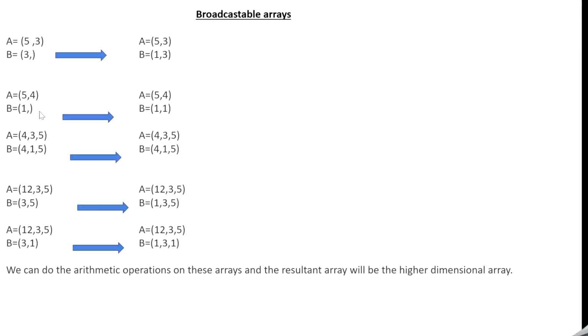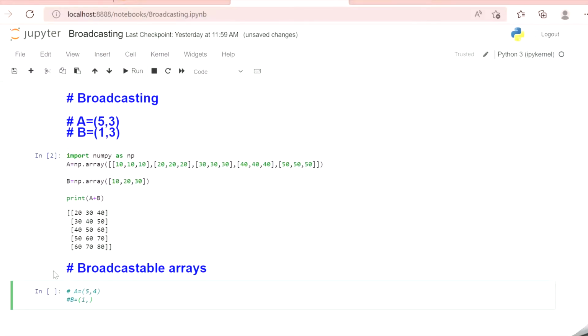In this case, B is of a lesser dimension, so we have to prepend it with 1. So we'll say 1 comma and make it of the same rank as the two-dimensional array. And now let's check from the trailing end. 4 and 1, one of the dimensions is 1, so the condition is satisfied. Now let's move on to 5 and 1. Between 5 and 1, one of the dimensions is 1, that is B is having one dimension. So the rule of broadcasting is satisfied and we can perform the arithmetic operation on this particular array.